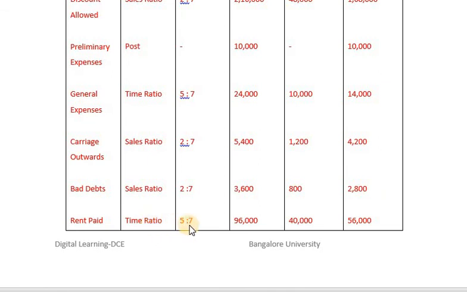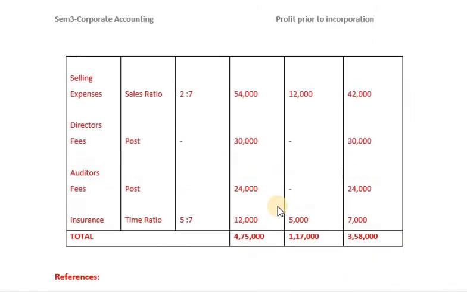Rent paid, time ratio 5:7, 96,000. 96,000 into 5 by 12. 96,000 into 7 by 12. Then we have selling expenses, sales ratio 2:7. 54,000 into 2 by 9. 54,000 into 7 by 9. And we have directors' fees, post incorporation 30,000. Auditors' fees, post incorporation 24,000. Insurance, time ratio 5:7. So accordingly we have 12,000, 5,000 and 7,000.